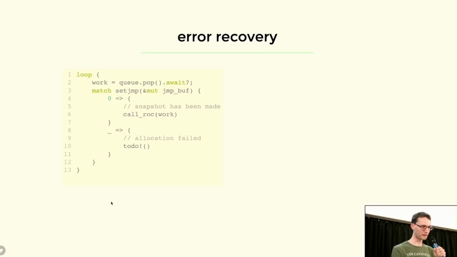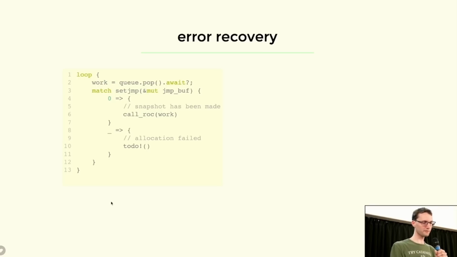We'll get back to that. First, this is how the program looks now. We have this loop. It gets some work item out of a queue. We're doing asynchronous things, so we need to await that. Then we take a snapshot of the current state, so we can get back into this loop when allocation fails down the line. Assuming it doesn't fail, setjmp will return 0, and we can call rock logic on this piece of work. If that doesn't fail, we go back to the top of the loop and continue serving requests.